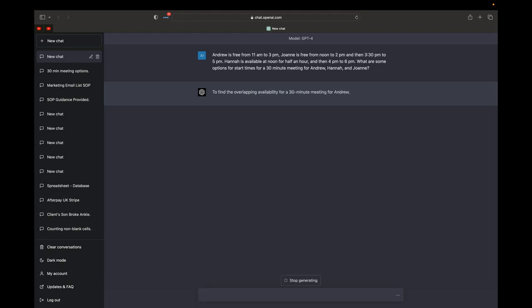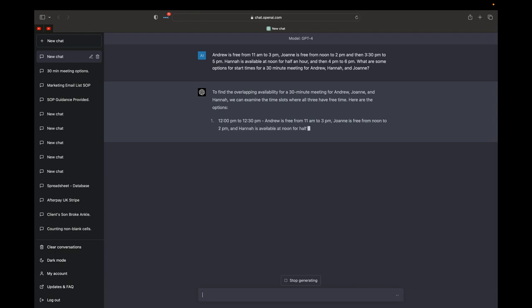And it says to provide the overlapping availability for 30-minute meetings for Andrew, Joanne, and Hannah, we can examine the time slots where all 3 have free time. Here are some options. So we can see that this new model is a bit slower. It takes more time for it to process the data.